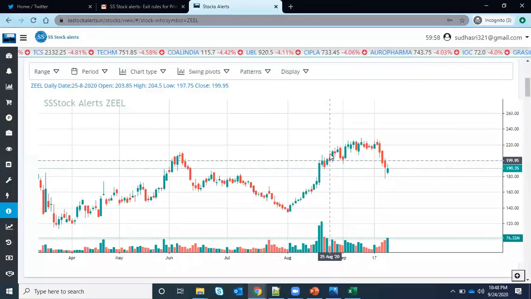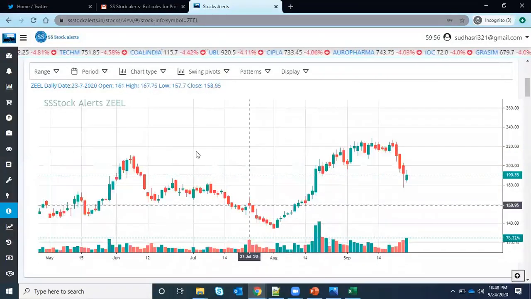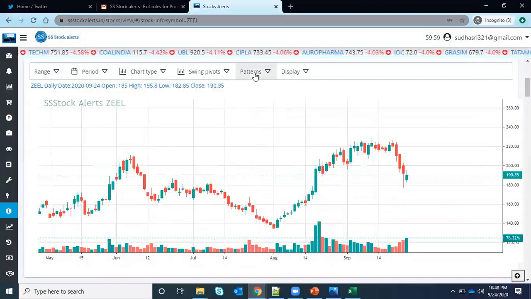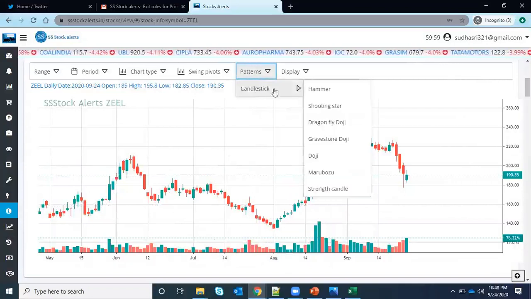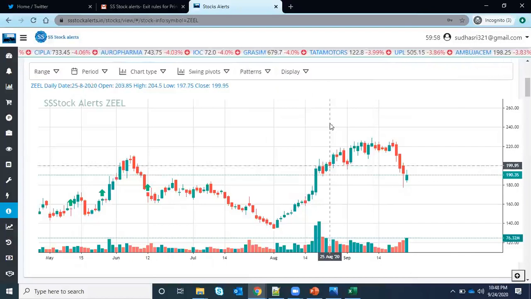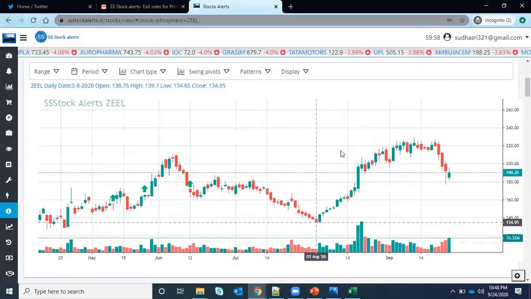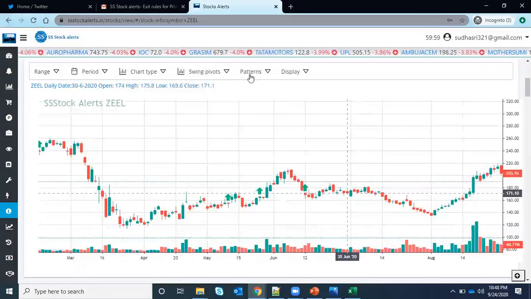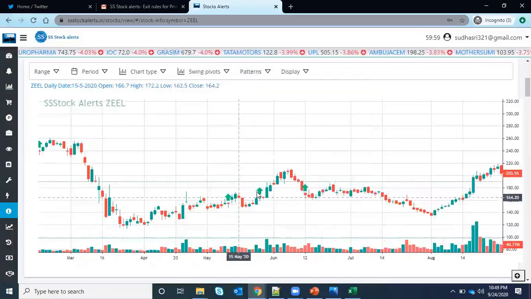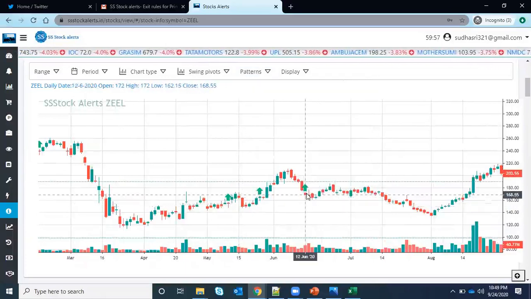And next thing is, most of us trade based on the candle. So I want to highlight which are dragonfly doji or hammers. These scanners will be improved, and I will be adding more and more here. So I want to see the dragonfly doji. If you see here, whenever I'm clicking dragonfly doji and this arrow appears, this candle has formed the dragonfly doji.